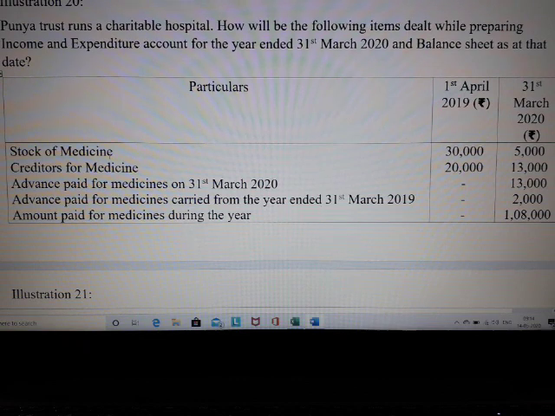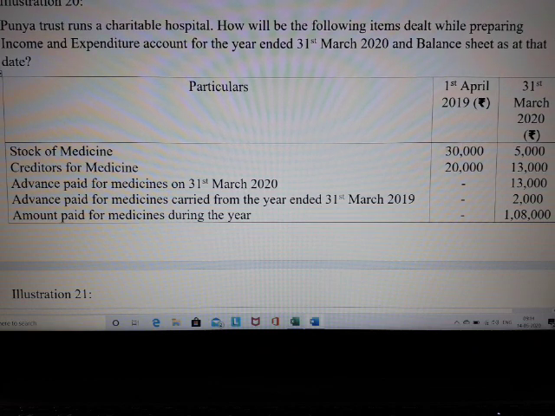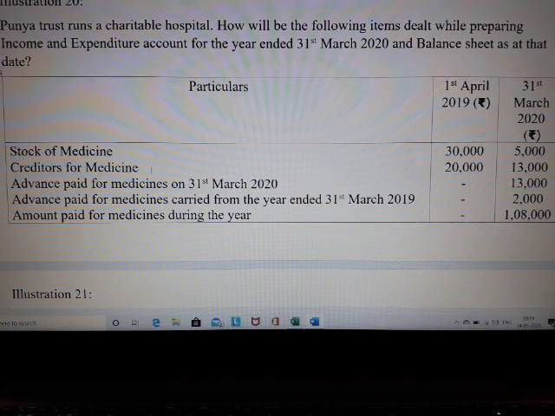Stock of medicine. That means what is it? The opening stock as well as the closing stock. So 1st April 2019 denotes your opening stock, whereas 31st of March 2020 denotes your closing stock. The next one is creditors for medicine. What does it imply? The hospital has the practice of buying the medicines both on cash basis as well as on credit basis.